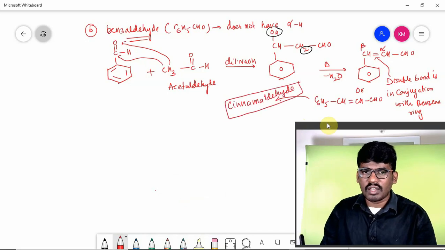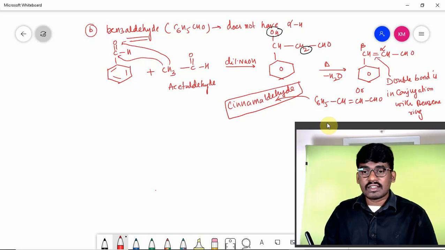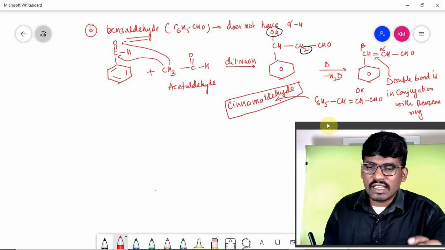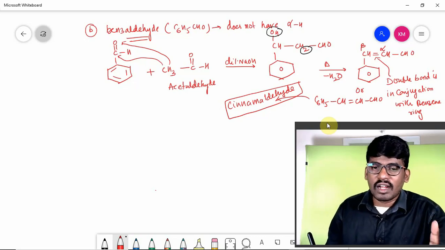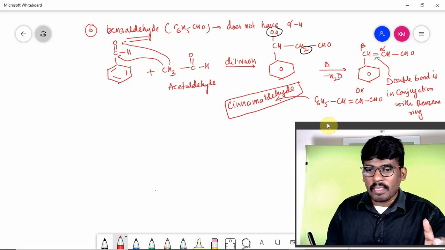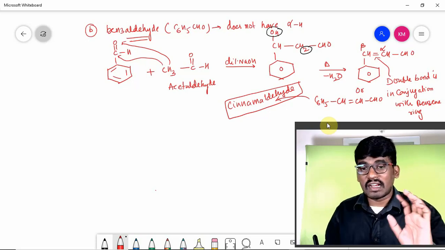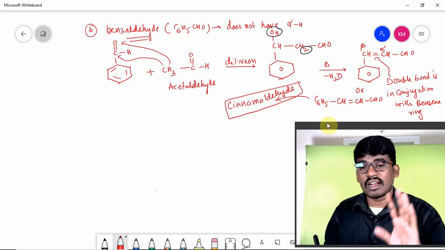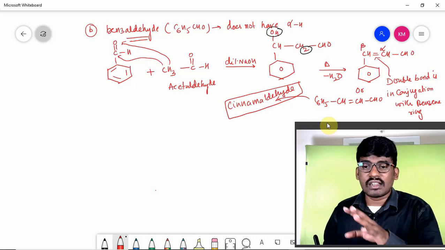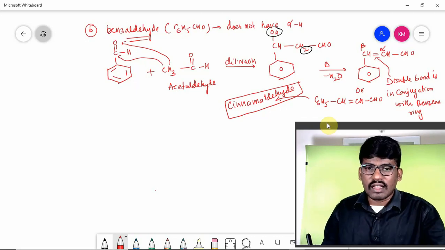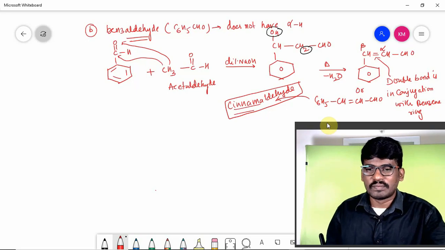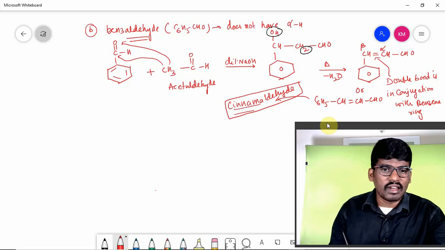These names are very, very important, children. Cinnamaldehyde is C6H5 CH double bond CH CHO. This cinnamaldehyde can be formed by condensation between benzaldehyde and acetaldehyde. By condensation between benzaldehyde and acetaldehyde, an alpha beta unsaturated aldehyde can be formed, that is said to be cinnamaldehyde.